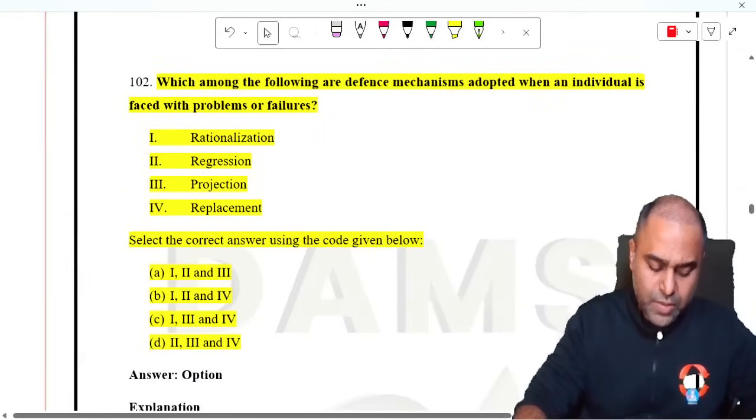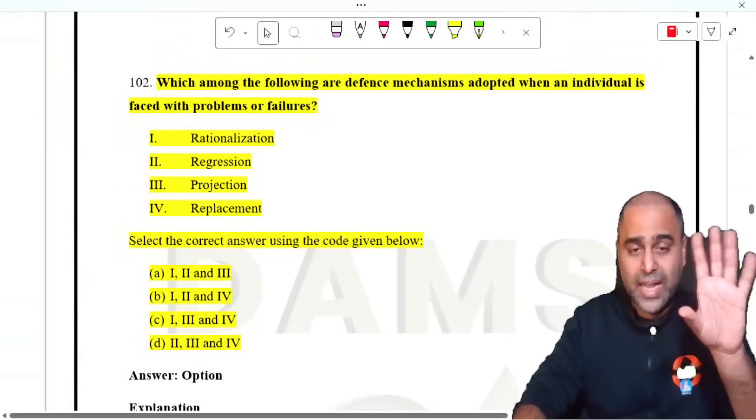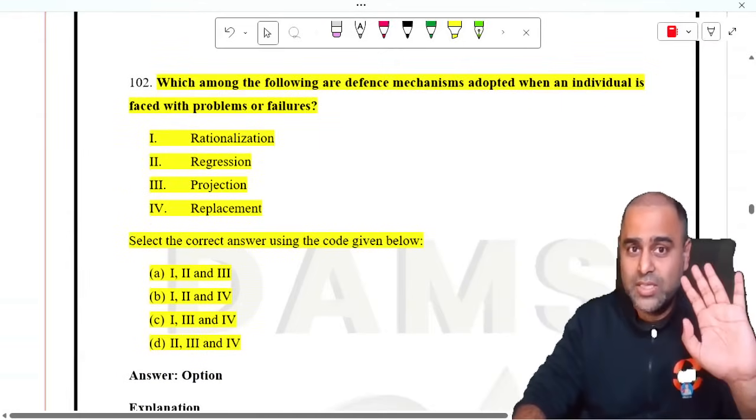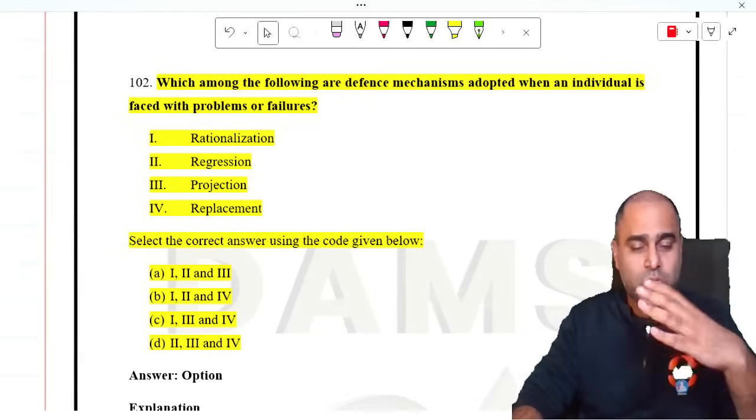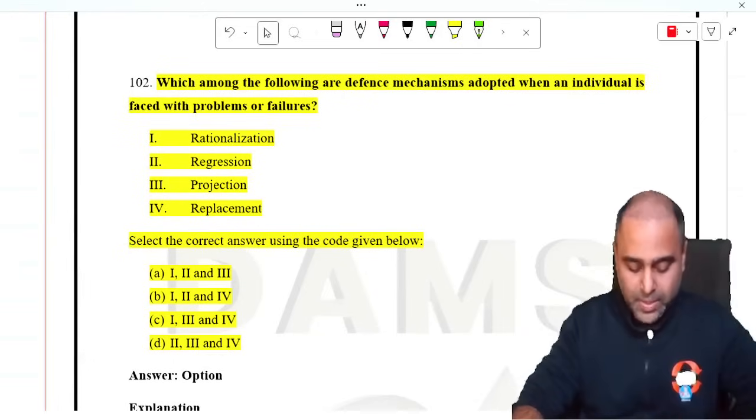Okay? Which of the following are defense mechanism? Psychiatry. I'm waiting for Sachin sir to give an explanation to it. So queries, go to Sachin sir, no problem.